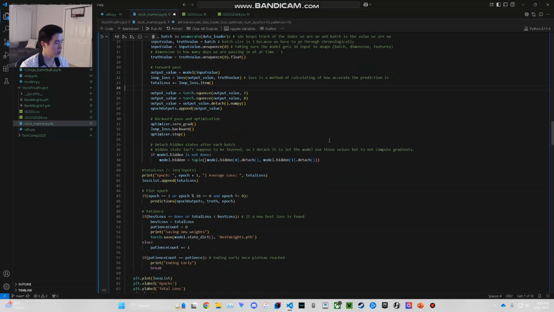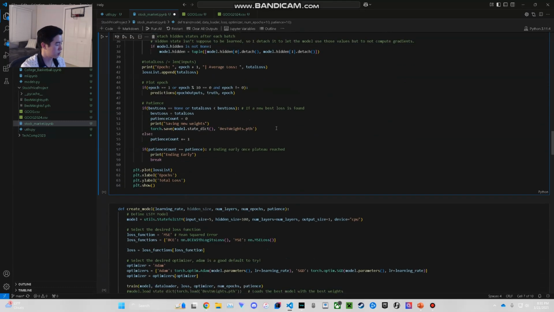Then I get into the optimizer. What the optimizer does is it adjusts the weights, the gradients. There's a set of weights for every single input value, and the larger the weights are, the more the input value will affect the model. So the model determines whether it should raise or lower the weights. If it lowers the weights, that means it wants the specific input value, say the open price of the day, to affect the model's output values less.